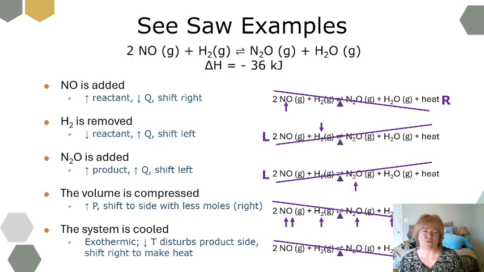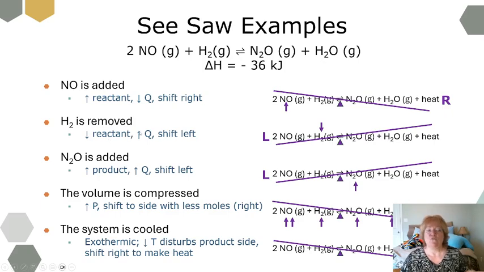So let me show you what this looks like. In this example, 2NO plus H2 gas makes N2O and H2O gas. And I have a delta H of negative 36, which tells me, since it's negative, that it's exothermic. Okay, case 1, I'm adding NO. Since NO is added, it's increasing the concentration of NO. So I put my original line with the pivot at the arrow. If I increase NO, I put an up arrow underneath. That's going to tilt this up and it's going to shift to the right.